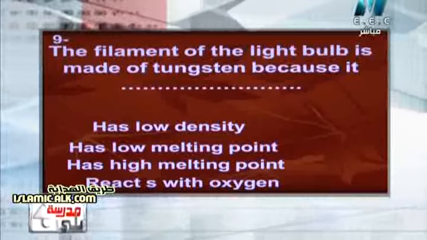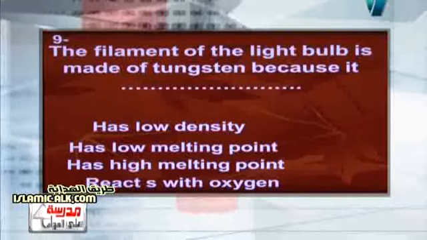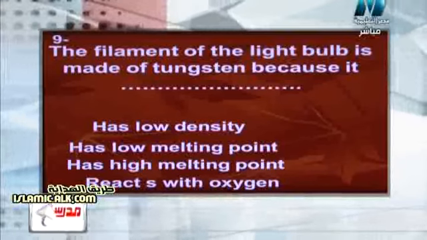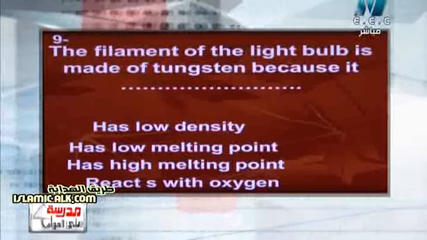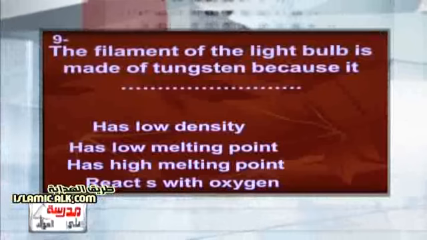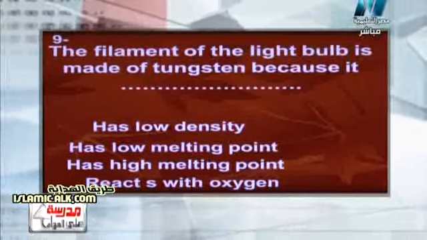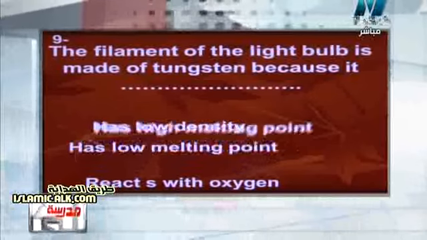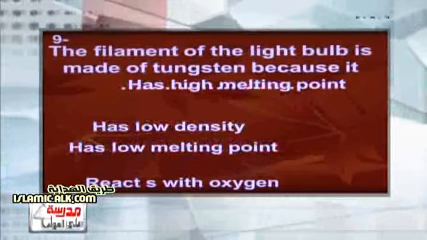Surely it's a very common question, and an easy question at the same time. The answer will be that it has high melting point.